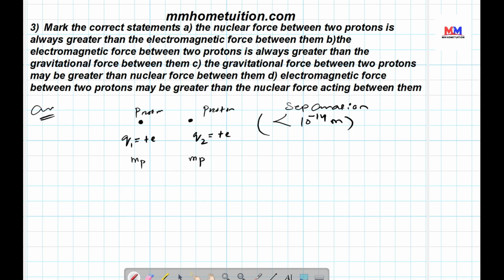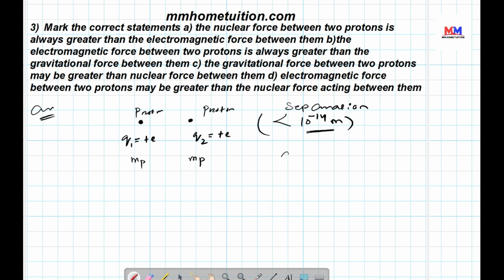So it is given that nuclear force between two protons is always greater than the electromagnetic force between them. So it is not always applicable. If the separation is greater than 10 to the power minus 14 meter, this will not be applicable. For nuclear force to happen, separation must be less than 10 to the power minus 14 meter. So this condition must be satisfied.